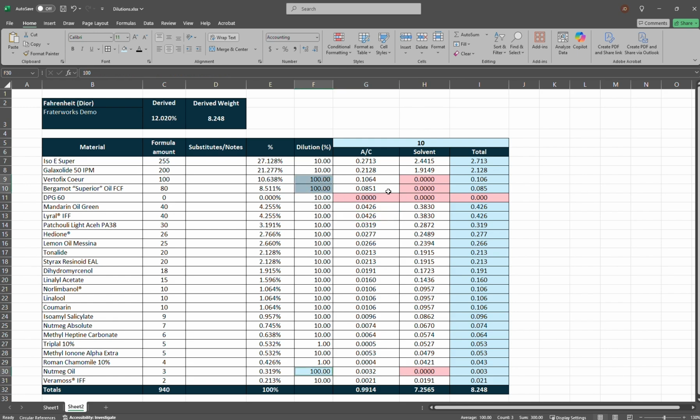So in essence, what we're doing is removing some of the alcohol, and we're going from 9.9% to 12%. However, our derived weight went from 10 grams down to 8.2 because there is no solvent in these three. So if we wanted to get our derived weight back to 10, we'd have to increase this. So let's go to 12 here, 12.2. 12.1. Oops. 12.1.